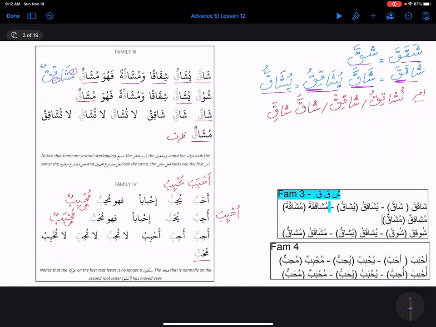That will be mushaqqun. Because what happened? Now actually it is mushaqiqun, right? So now we are fusing these two letters together. We are putting the shadda, fusing them together. And there is already a fatha over there. So we are not changing anything. It's going to remain the same way, and that's why it becomes mushaqqun.